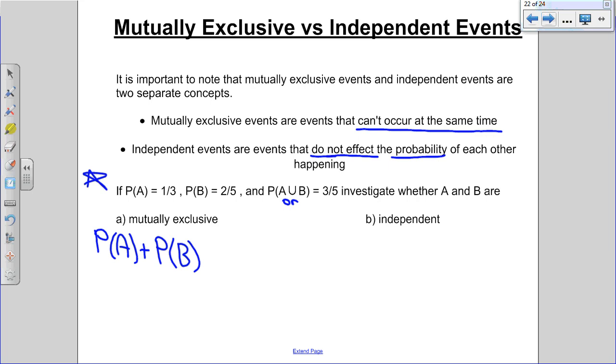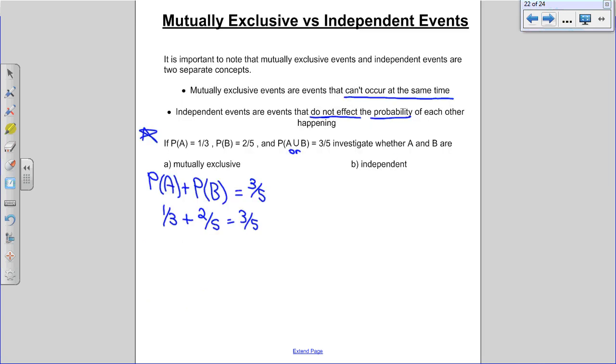When we test this out, P of A was 1 over 3 and P of B was 2 over 5. We add those numbers together in your calculator. What do you get? Did anybody do it in fraction form? 11 over 15? 11 over 15 does not equal 3 over 5.